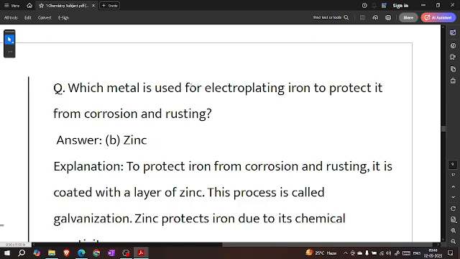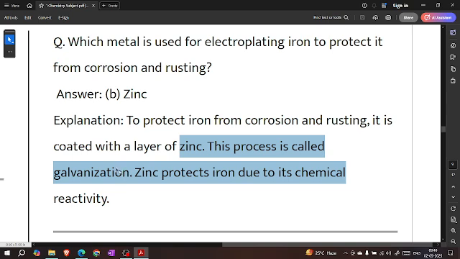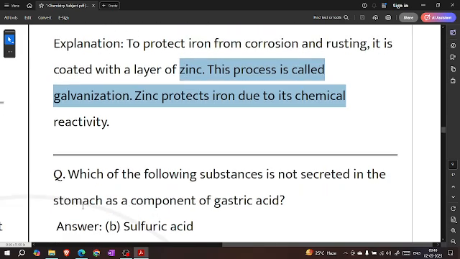Which metal is used for electroplating iron to protect it from corrosion and rusting? Zinc. To protect the iron from corrosion and rusting, it is coated with a layer of zinc. This process is called galvanization. Zinc protects iron due to its chemical reactivity.